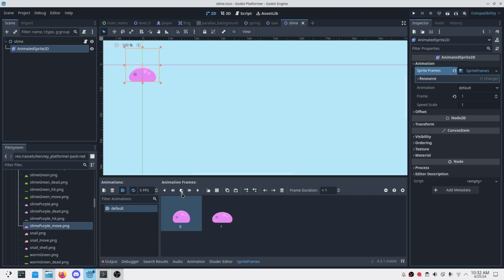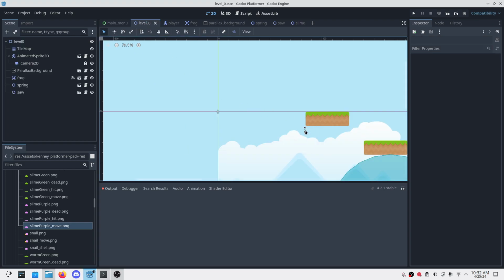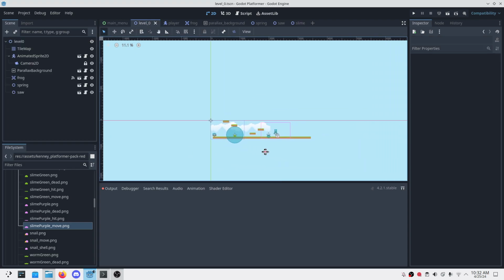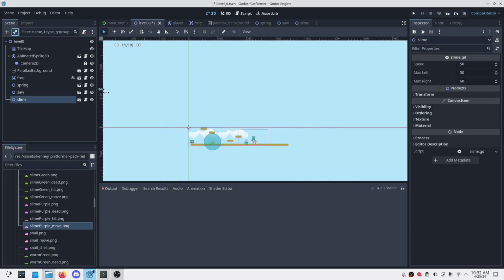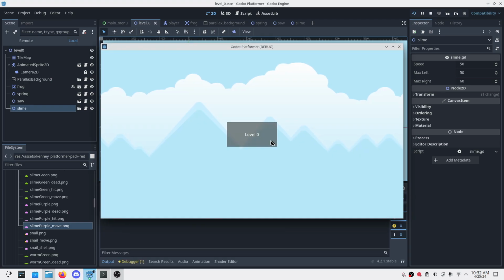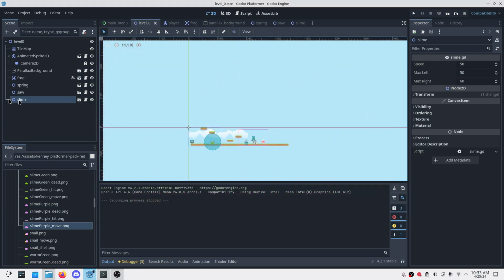Let's stop it. Let's edit the level. Somewhere here, add slime. That's it. We'll optimize later. Perfect, we'll perfect the position later. Let's make it move a bit farther, like 80 and 80, something like that, a bit fast.